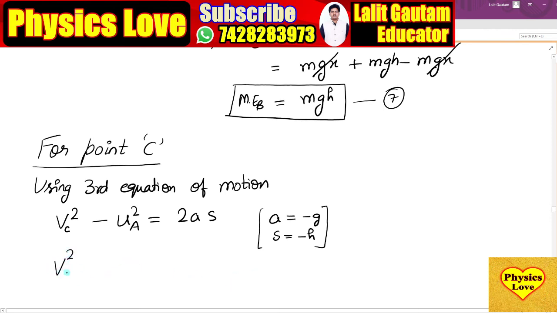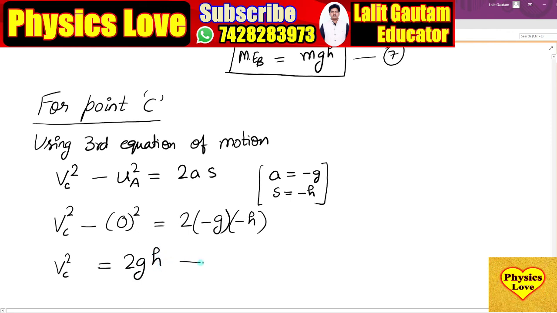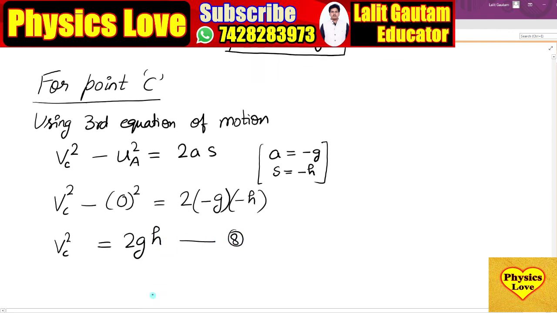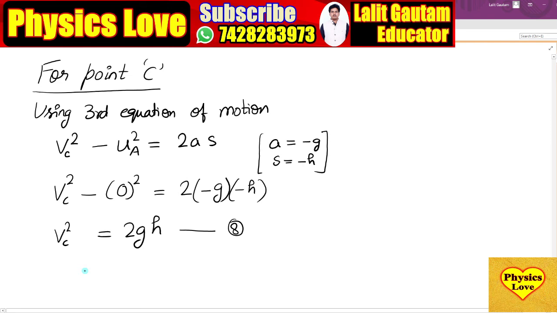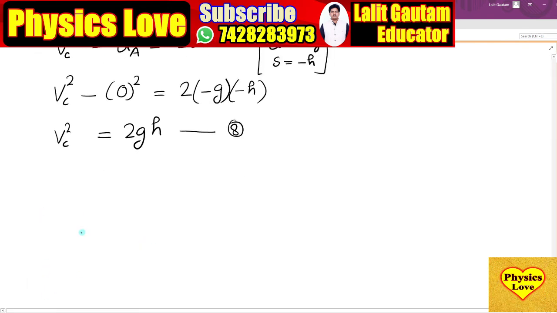So v square C minus u square A, where u at A is 0, equals 2 into acceleration minus g and displacement minus h. Now v square C equals 2 into g into h. Equation number 8. Now we multiply both sides by half m to obtain the value of kinetic energy.